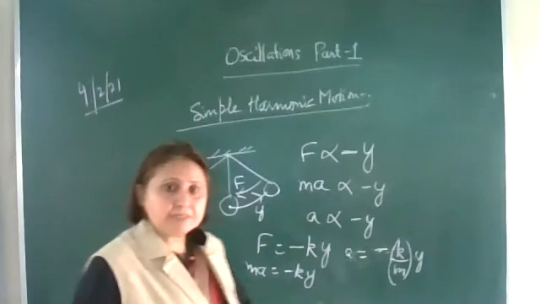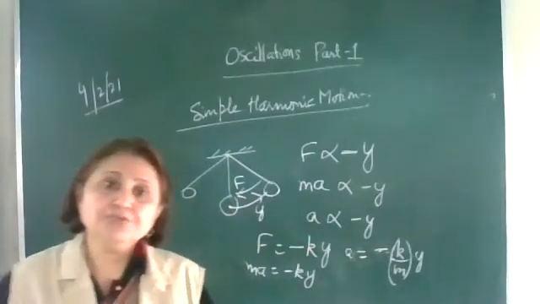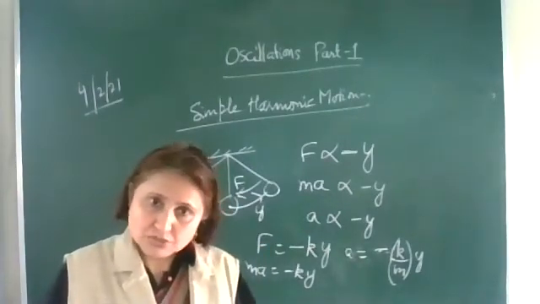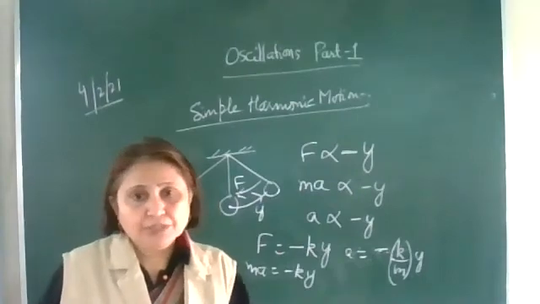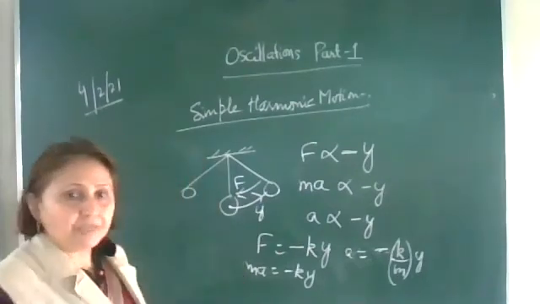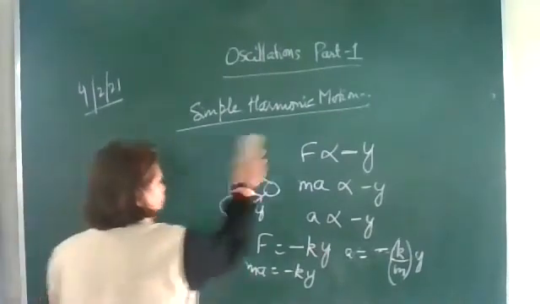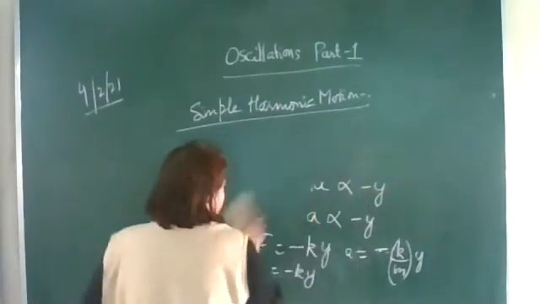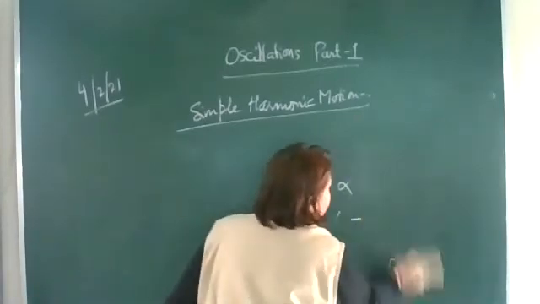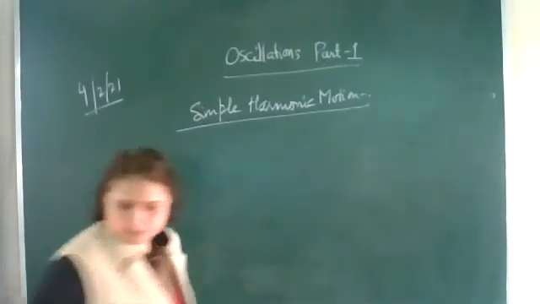Okay, now it can be represented as the projection of uniform circular motion. So here we'll discuss how, from the uniform circular motion, we can find the displacement equation of simple harmonic motion. Okay, so uniform circular motion.